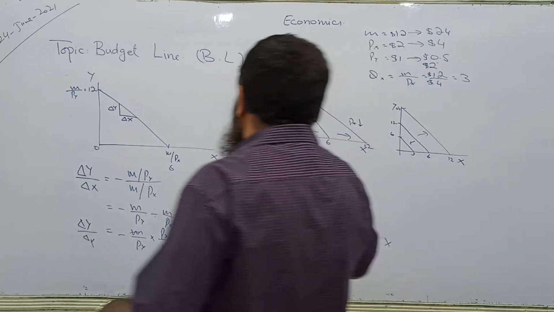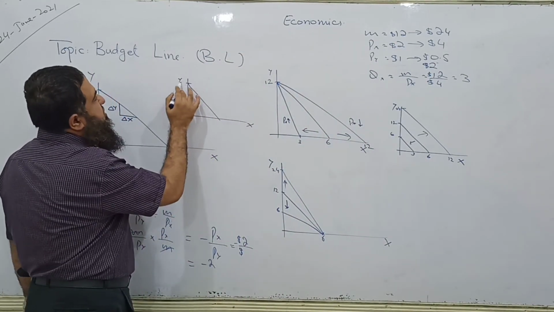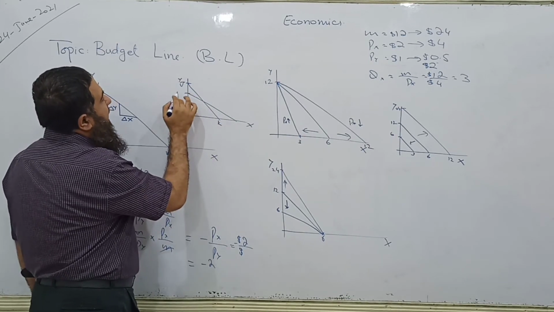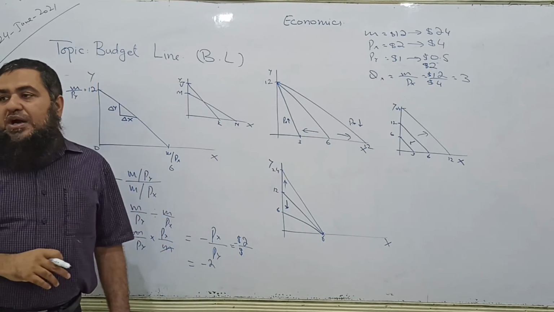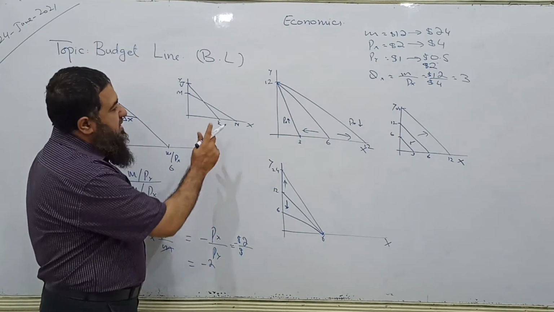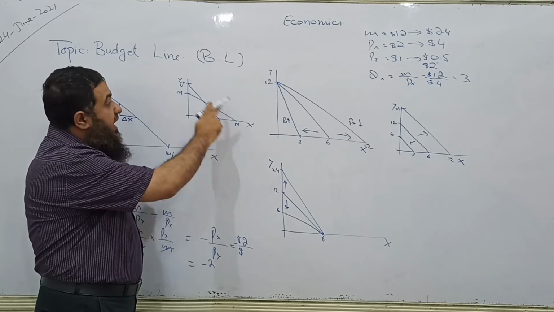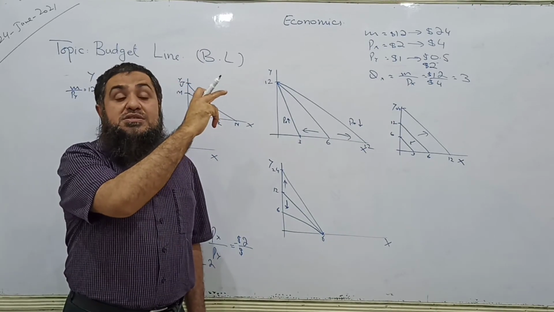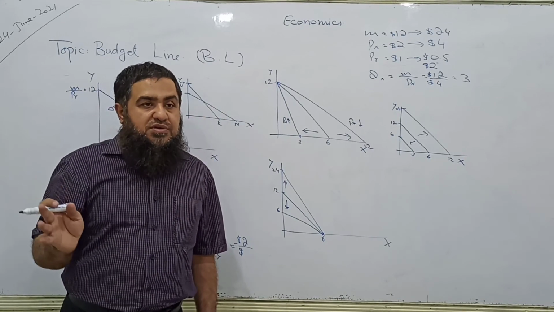Okay? Sometimes in our MCQ paper we have this thing that previously this is the JK budget line. Now it has become the MM budget line. And in the lower part they have given us two things, price of X and income. Now what happens to the price of X? It has decreased. That's why the consumer is buying more. And why is the consumer buying less of Y? No, its income has gone down. The price of Y information is not given to us.